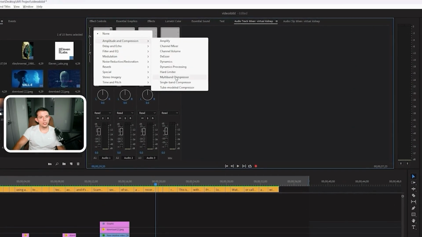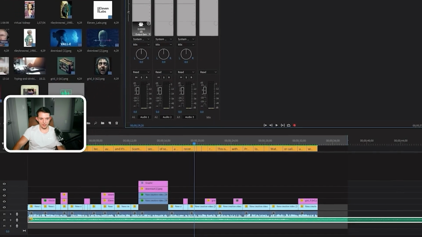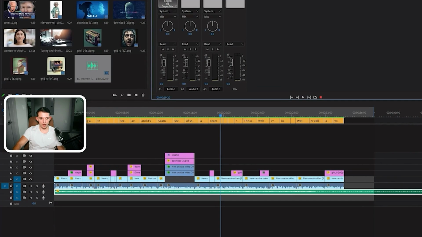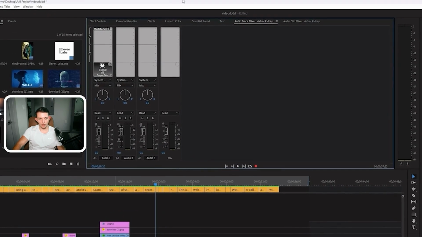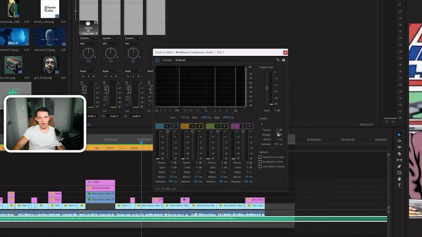We're going to click up here, multi-band compressor. Again, I don't even really know what these do. I know this edits the first one, so you want to edit this first audio channel. We're going to add a multi-band compressor, and then we are going to add a broadcast, so it sounds more like a broadcast. I forgot about this effect.